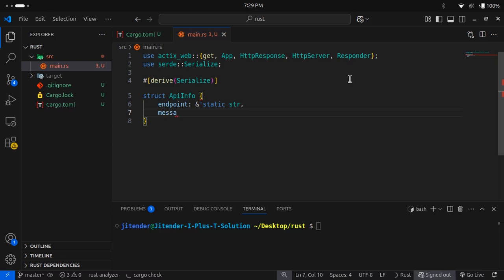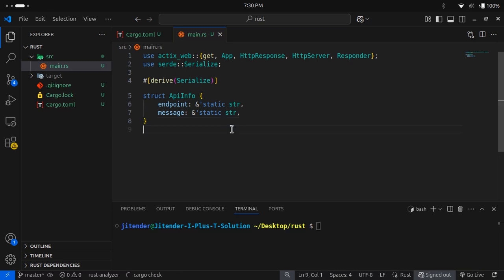So our message will be, what will be our message? Okay, we can make it static even. Okay, static and str. Okay, cool. So this is a structure that we will be following to return an API endpoint, and we will not be doing much more.